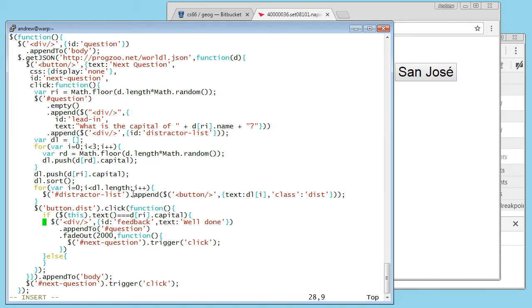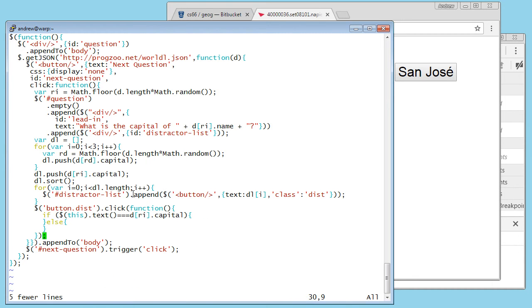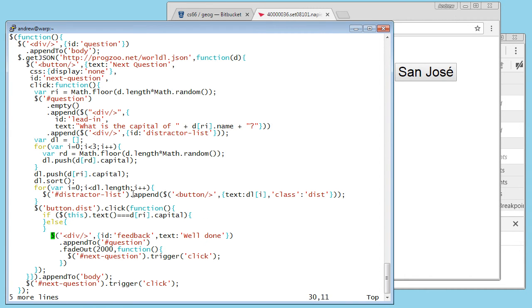Yeah, let's do that. So I'm going to take out this whole block. These 5 lines are coming out, and they are going to happen unconditionally whether you got it right or wrong. But your message will be one or the other.